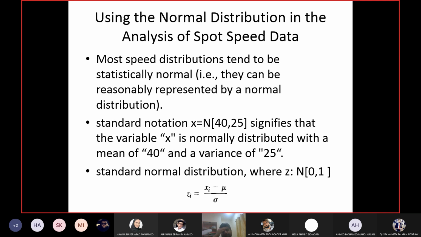But all these data sets can be normal distribution if they have the bell-shaped curve. We are just shifting the location of the curve. The shape of the curve is still the same. One data set had a mean of 40 and a variance of 25. For some other data set, the curve has a mean of 30 and a variance of 20.